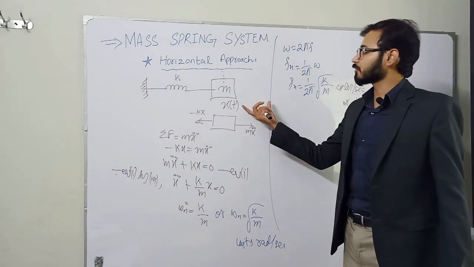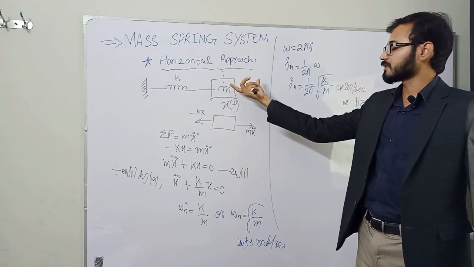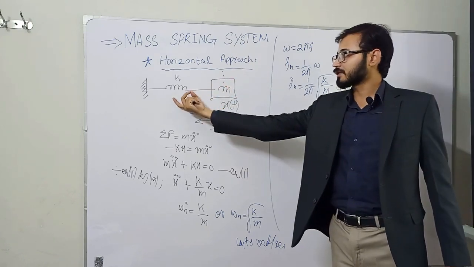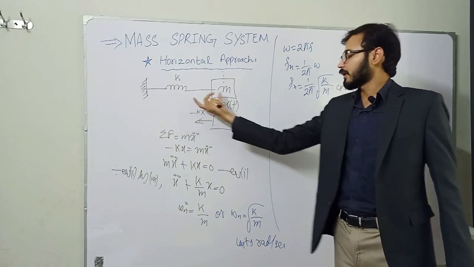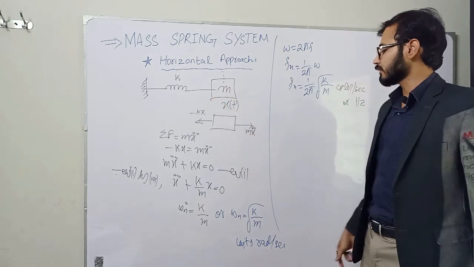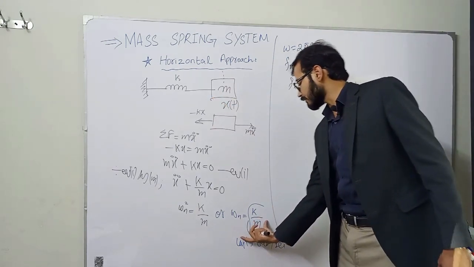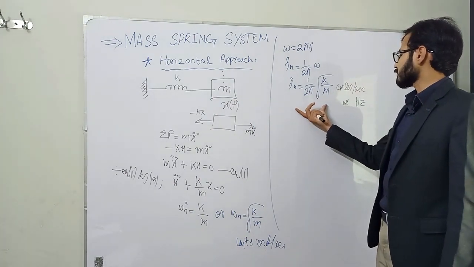So this is the horizontal approach that is used for the mass spring system with the assumption that the attached spring has linear behavior, and this is the inertial element that is displaced from the initial position. This is the radial natural frequency, and this is the natural frequency of this system in hertz.